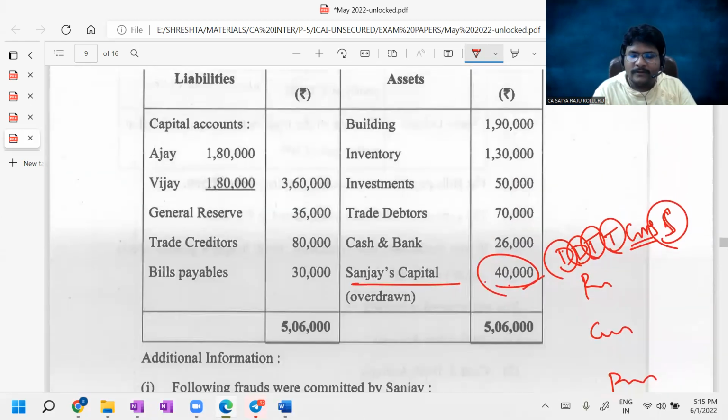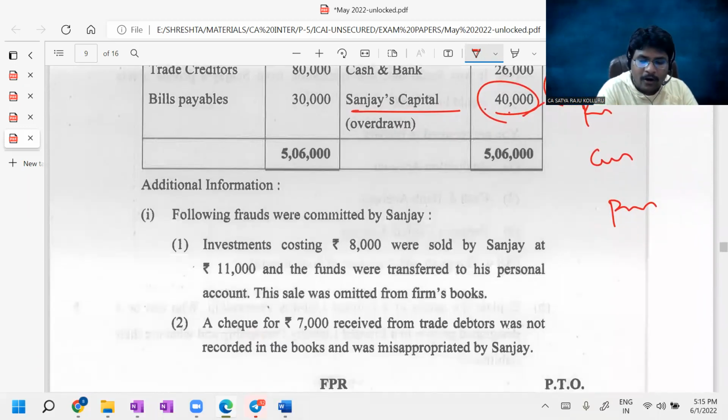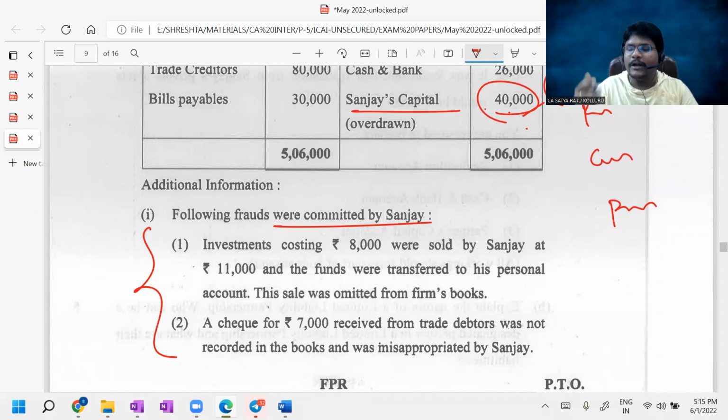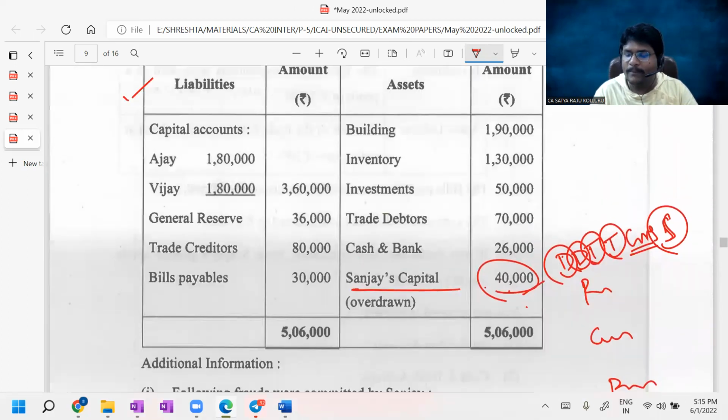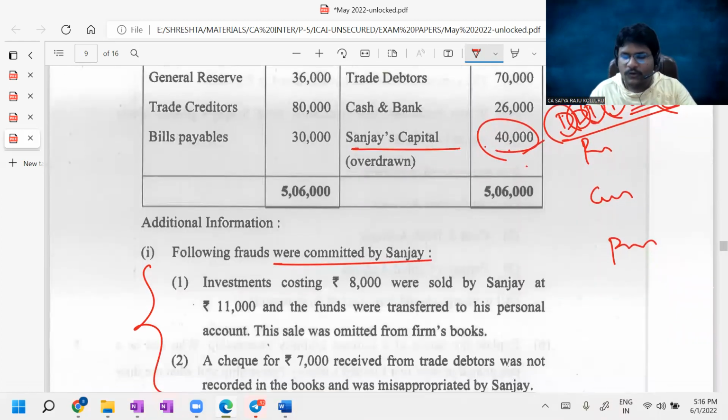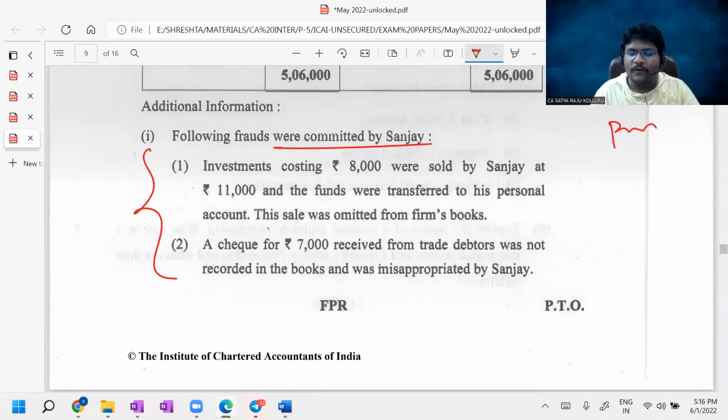The balance sheet is drafted before the following frauds committed by Sanjay. That means this balance sheet is not the accurate balance sheet. You need to work out the accurate balance sheet before applying this DDTTS approach. Now, what is the accurate balance sheet, sir? You need to adjust the following frauds made by Sanjay.